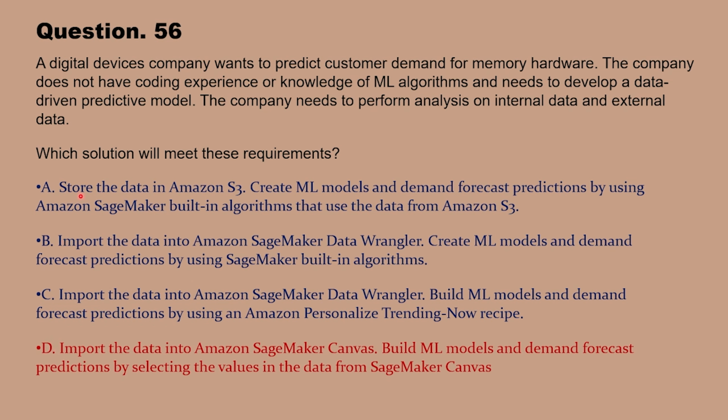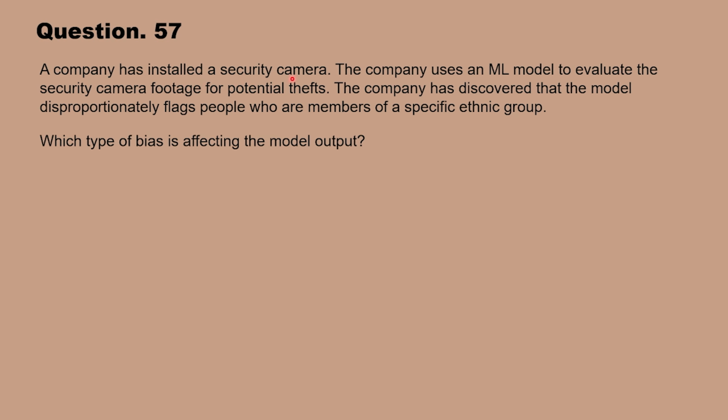Now question number 57. A company has installed a security camera. The company uses an ML model to evaluate the security camera footage for potential thefts. The company has discovered that the model disproportionately flags people who are members of a specific ethnic group. Which type of bias is affecting the model output? Here are the options.